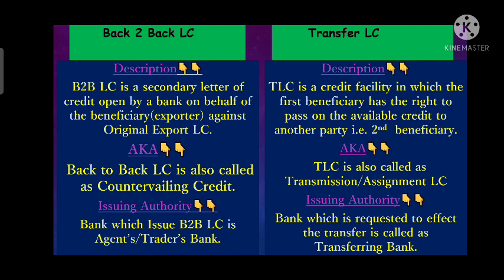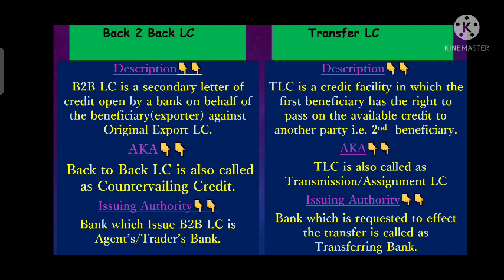So what is the first beneficiary doing? The first beneficiary is transferring that LC, which means transmission, or we can say assigning a specific portion of that credit to the second beneficiary. So it is assignment or transmission. Both can be called a transfer LC. So transfer LC is also called a transmission or assignment LC, where a certain portion or the whole credit is transferred to the second beneficiary.